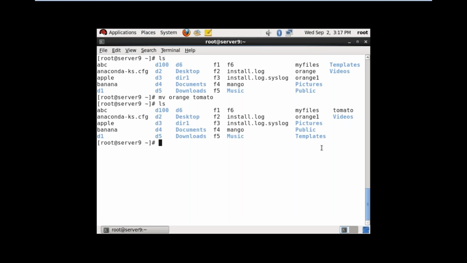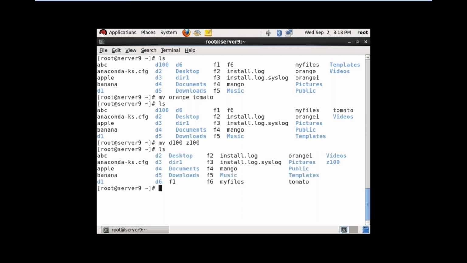Like this, to rename the directory also is the same, there is no option. mv d100, I want to rename as z100. Now there is no d100 name, so I renamed it to z100. Like this, you can rename the files and directories by using the command mv.